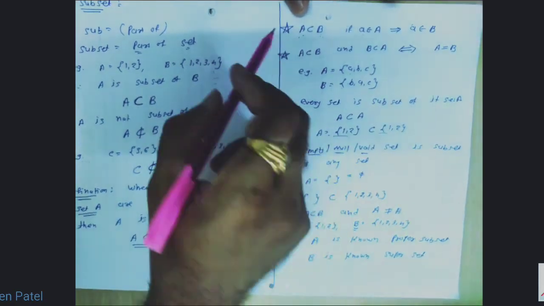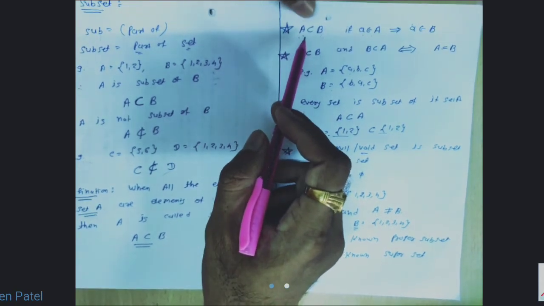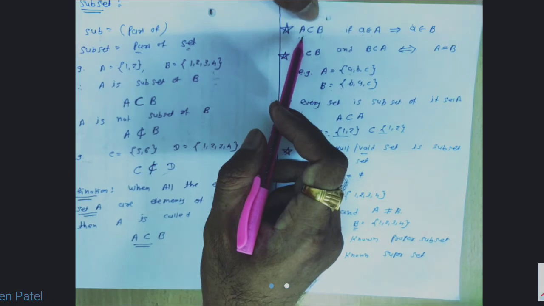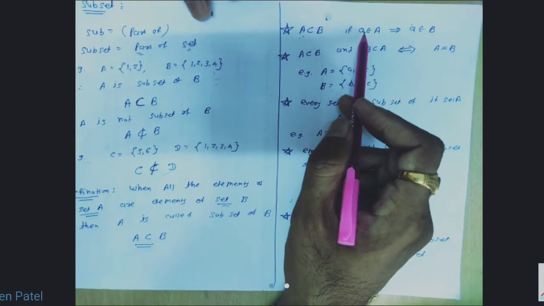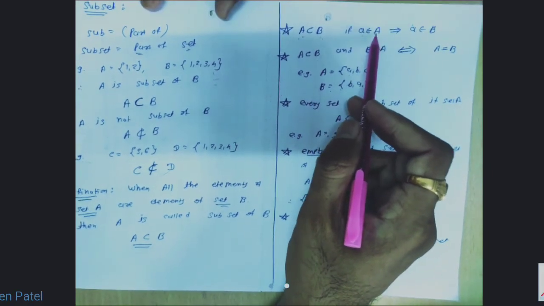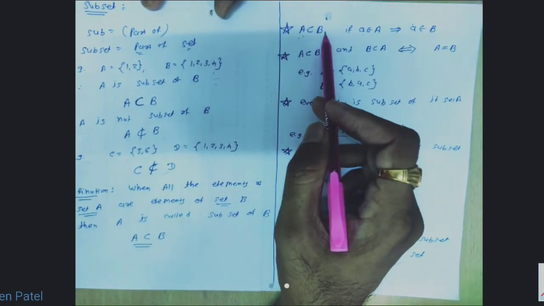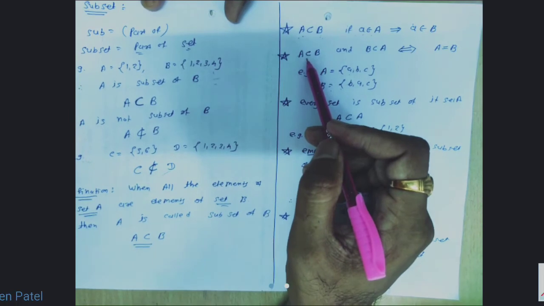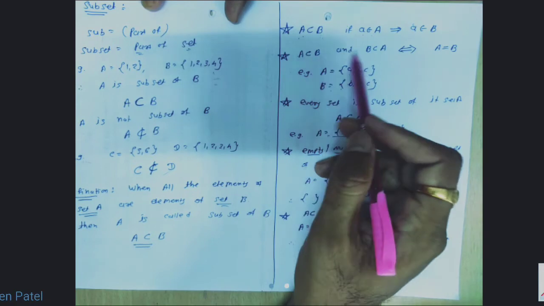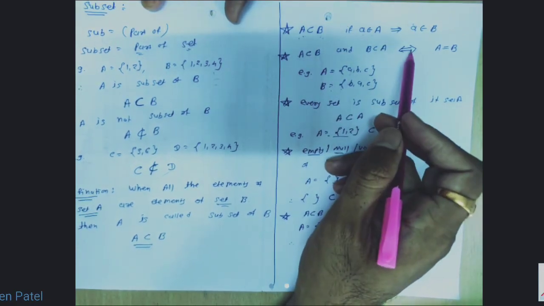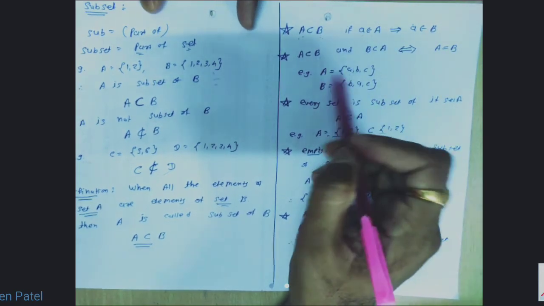Clear? Again revise it. We have discussed certain properties of subset. First we have discussed if A is the subset of B, that means all the elements of set A are the elements of set B. So we can say that if any element lies in a set A, अगर कोई भी एलिमेंट सेट A में होगा तो वो एलिमेंट सेट B में भी होगा क्योंकि A B का सबसेट है. Done. Second point, if A is the subset of B and B is the subset of A, if two sets are subsets of each other, then we can say that both sets must be equal sets. Then and only then it will be possible.